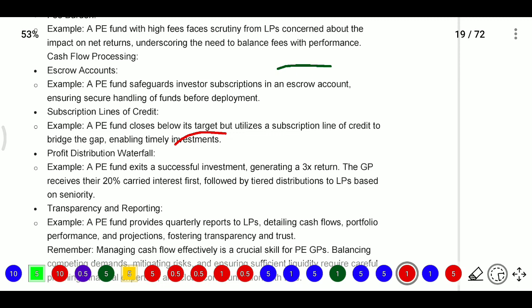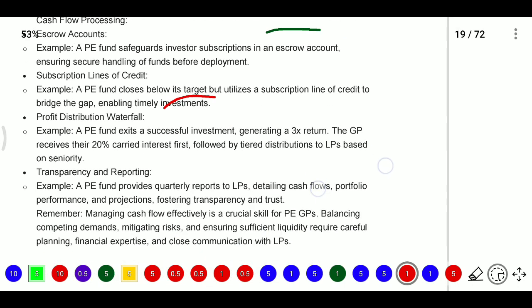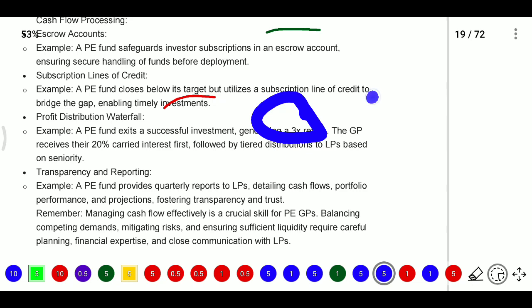And profit distribution waterfall. When PE funds exit a successful investment, they will generate 3x returns or 4x returns, and the GP receives their 20% carried interest first, followed by tiered distribution to LPs. So firstly they will see the preferred return, catch up and the profit share. First they will deduct up to 20%, after that the LP sharing will be discussed.